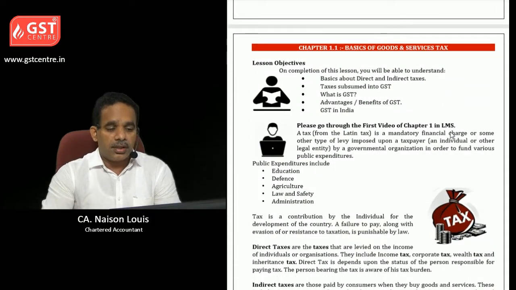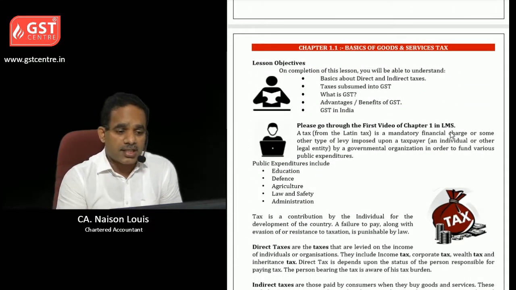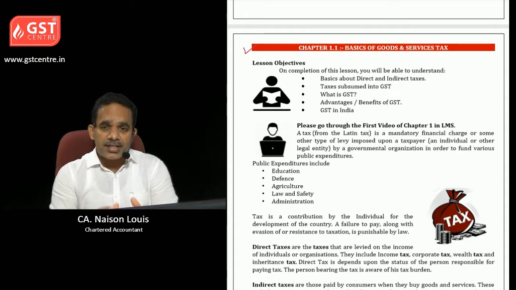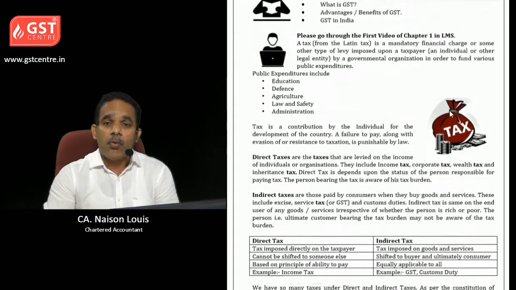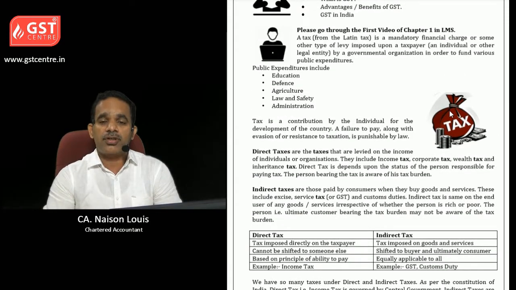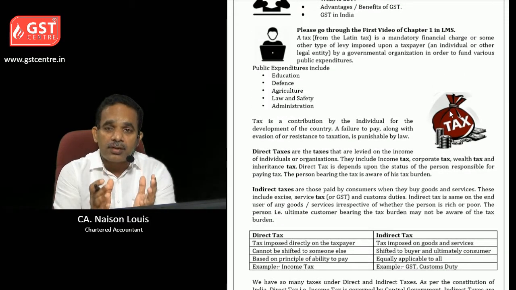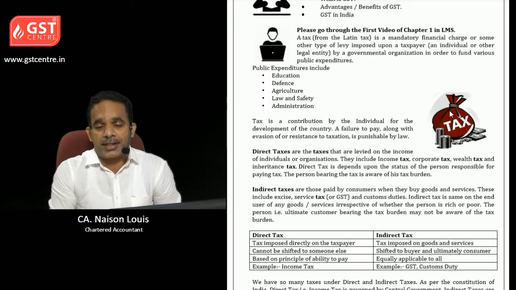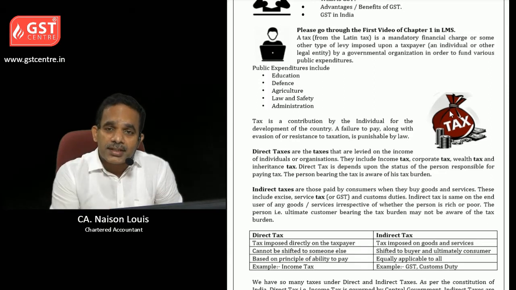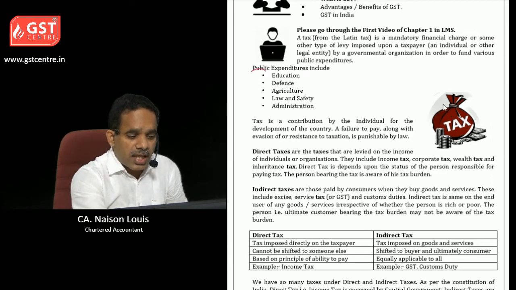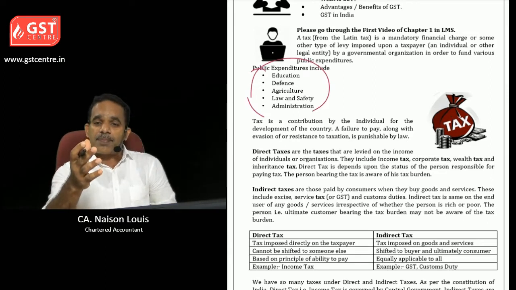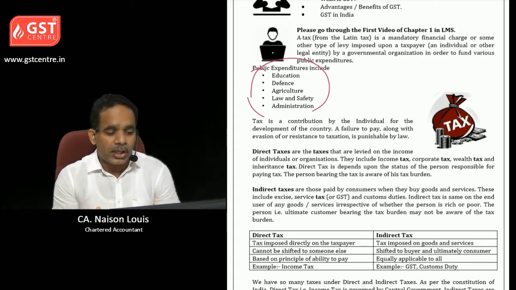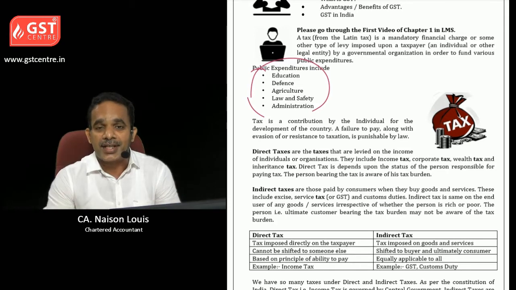Then, coming to first subchapter, basics of goods and services tax. Here we can understand various points. First one, what is tax? So tax is the income or revenue for government, either it is central government or state government. Why government need such an income? Because they want to meet all expenses like education, defense, agriculture, law and safety, administration, etc.